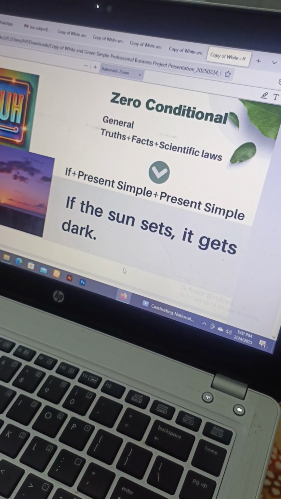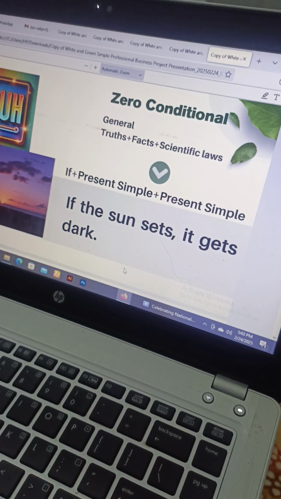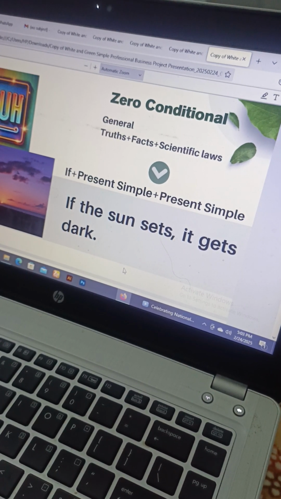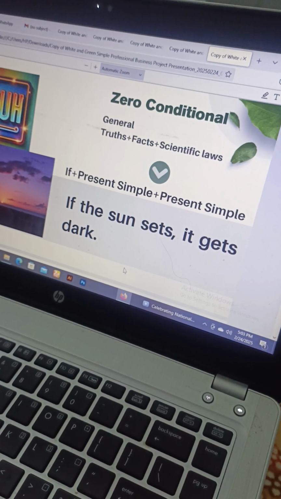Okay. Right. Got it? Now, talking about the rules, if you remember this formula, you can write that down, or you have the presentation too. Next time when we start practicing and doing the assignments on it, you can put the formula in front of you. This is the formula, if plus present simple plus present simple, so that you can refer back to it, then try writing a sentence, refer back to it, try writing a sentence until it gets ingrained in your mind, like other rule tenses.